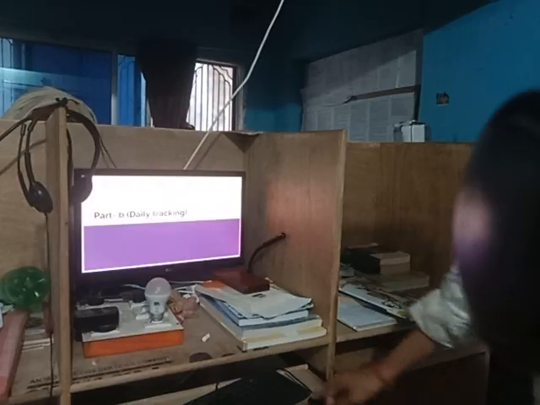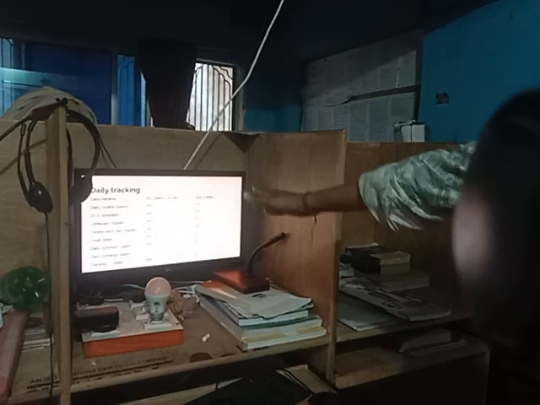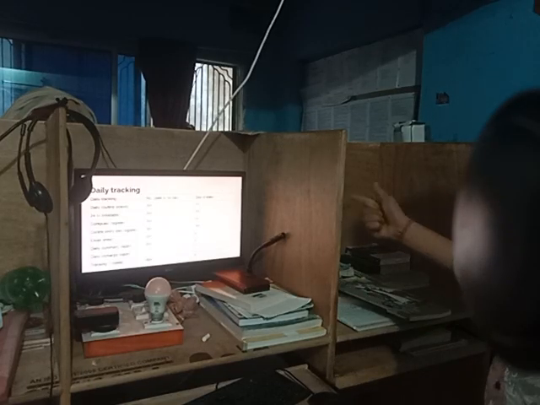And part B, daily tracking. In daily tracking I have to do the daily routine activity and the 24-hour timetable, and all these things I have to do 364 days. But daily routine activity I did 141, and the 24-hour timetable I did 140, as per my tracking of 3 models.